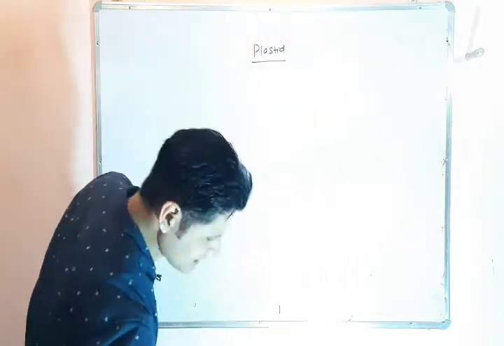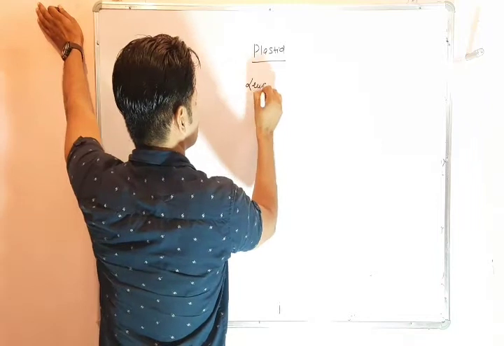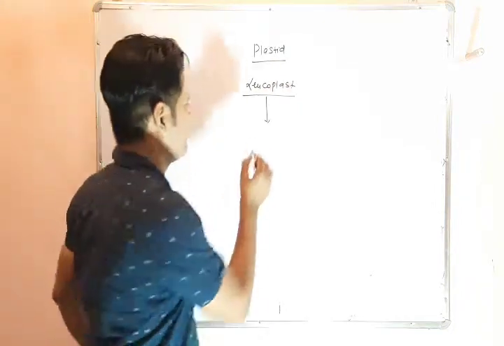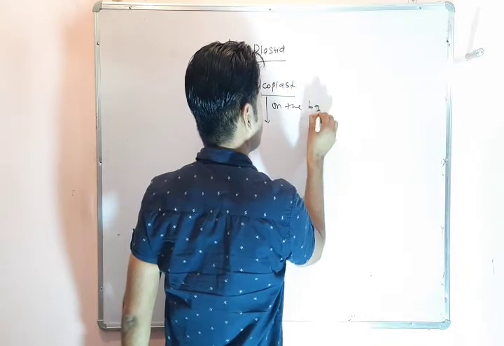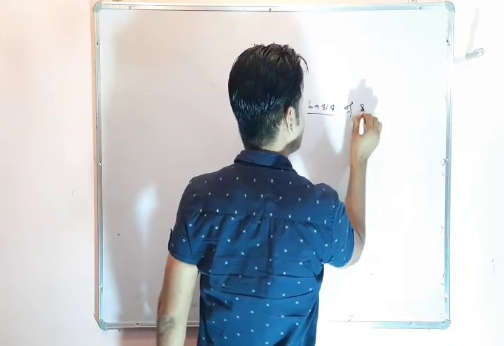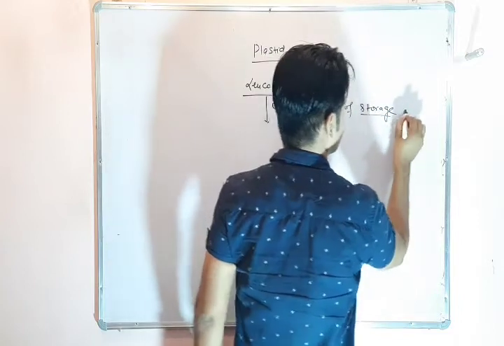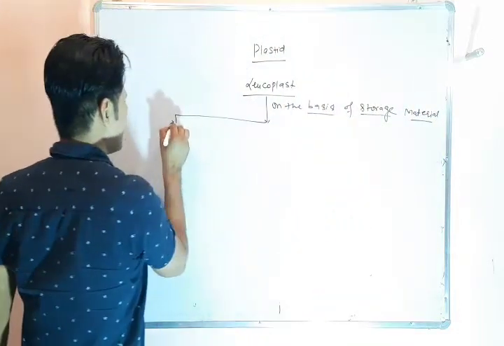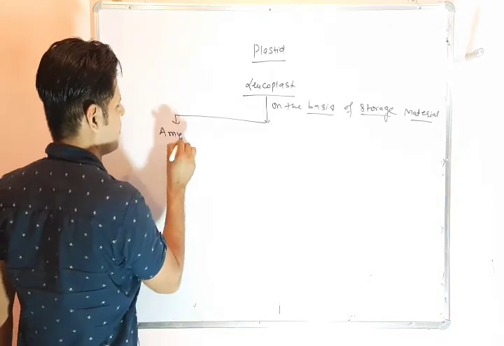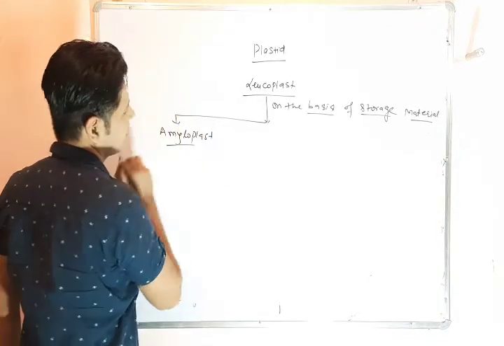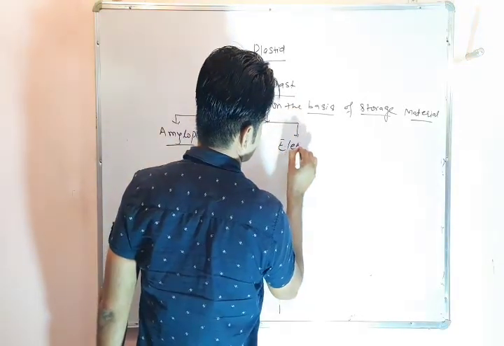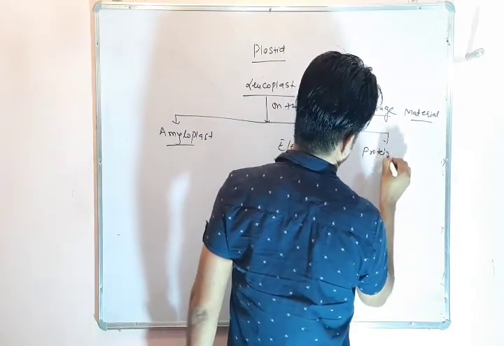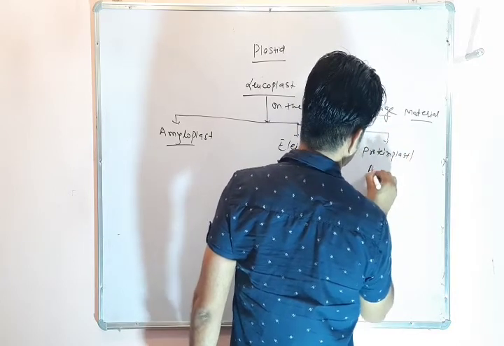First is amyloplast, second is elaioplast, and third is proteinoplast, or you can say aleuroplast.